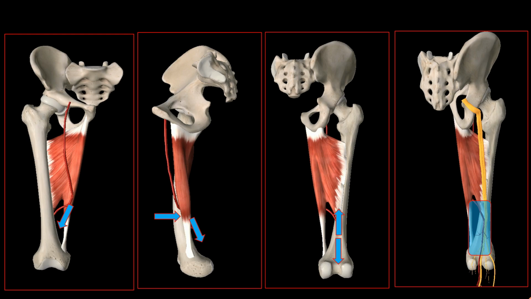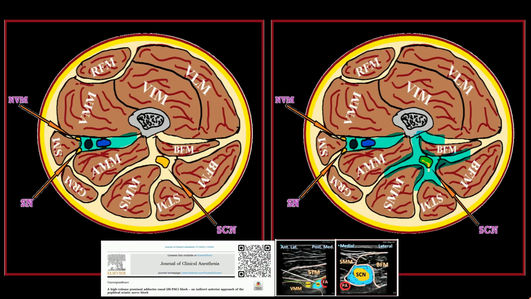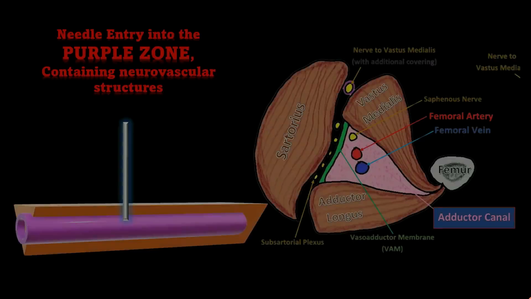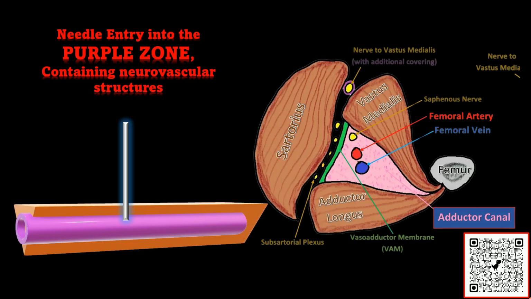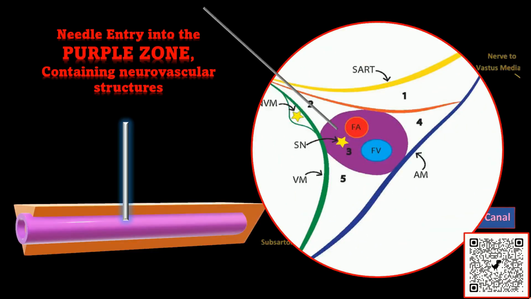This forms the foundation of the novel high volume proximal adductor canal block, HIPAC block, for below knee surgery, wherein a high volume of diluted local anesthetic is injected into the proximal adductor canal to involve the saphenous nerve directly and sciatic nerve indirectly. So, how to obtain the popliteal plexus coverage? To achieve the popliteal spread, the drug must be injected into the true adductor canal below the VAM within the connective tissue compartment containing femoral vessels and saphenous nerve among the various described compartments of the adductor canal.